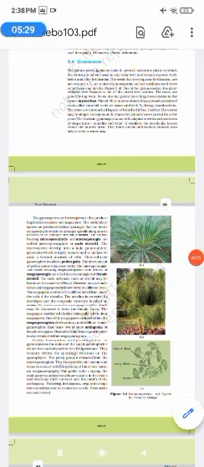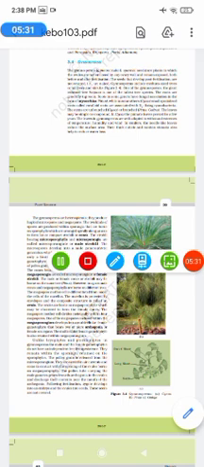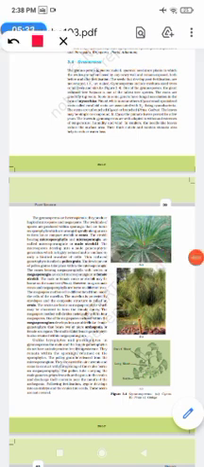Now coming to the various classifications that we have in gymnosperms. So gymnosperms include Cycadopsida.